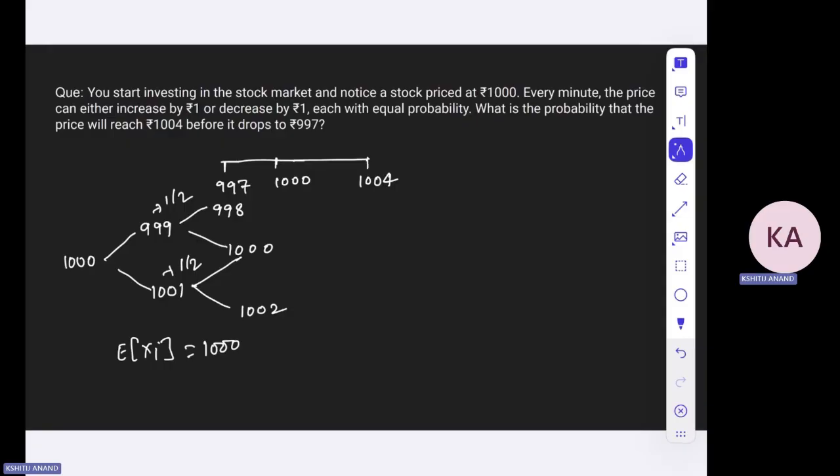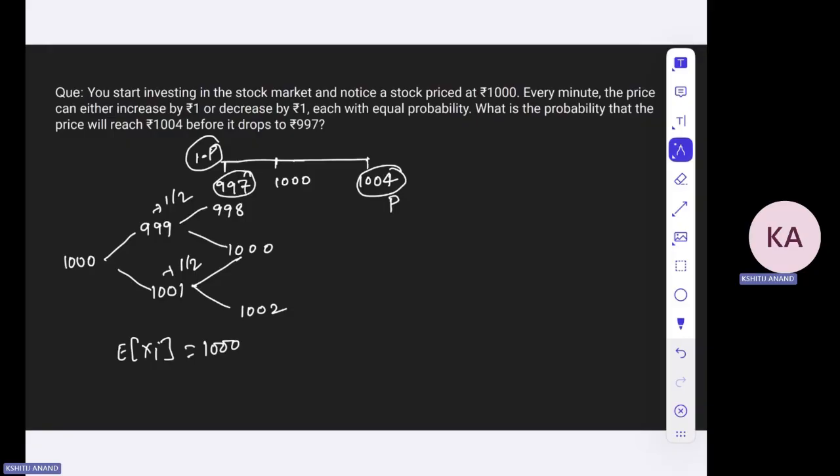At the end, either we are going to stop when the stock price reaches 997, or we are going to stop when we reach 1004. Maybe we denote that we stop when it reaches 1004 with a probability of p. Otherwise, with a probability of 1 minus p, we stop when we reach 997.